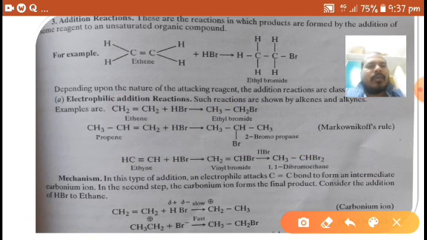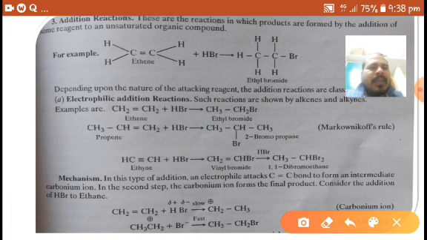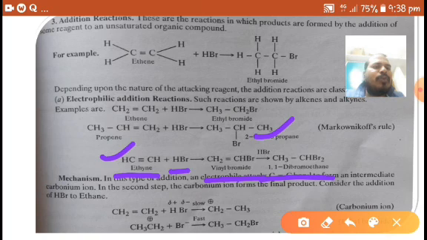Propene can form two types of products, but 2-bromopropane is the major product, the Markovnikov product, right? Another example for electrophilic addition reaction is ethyne or acetylene reaction with HBr, which gives first of all vinyl bromide, and again in reaction with HBr it gives 1,1-dibromoethane.